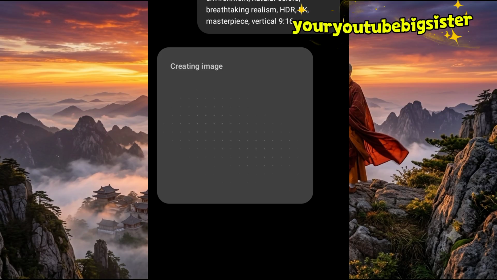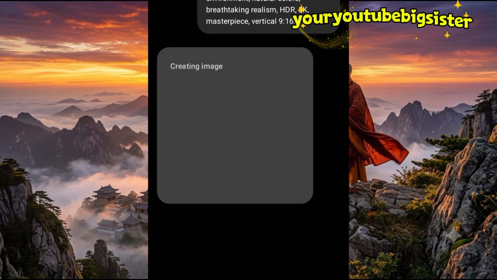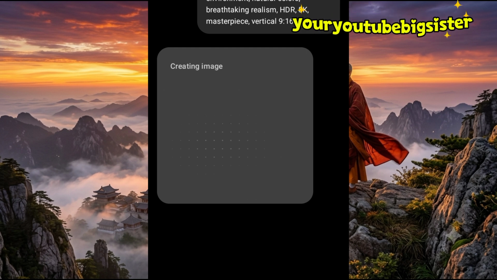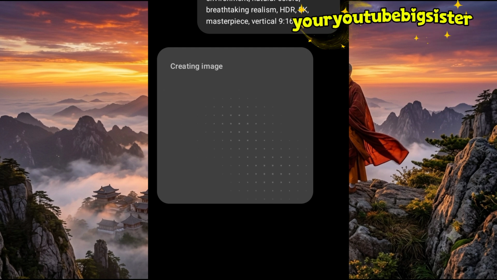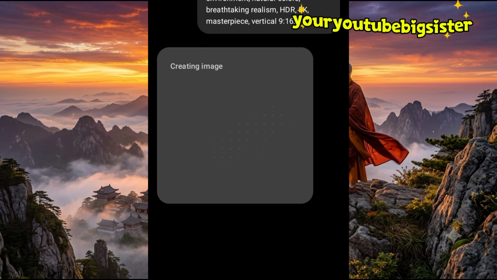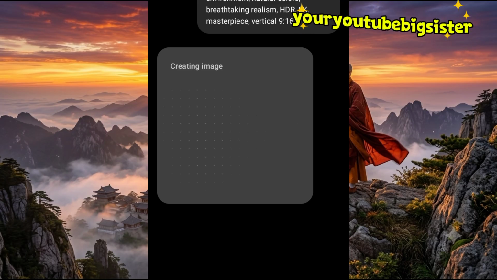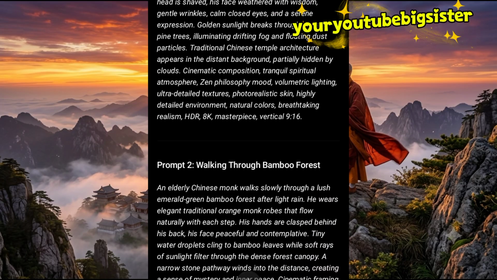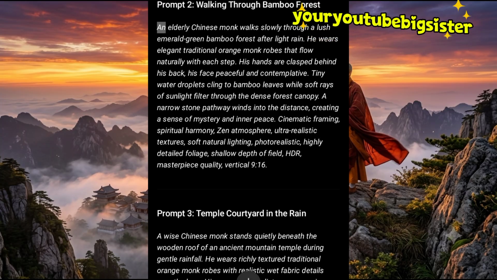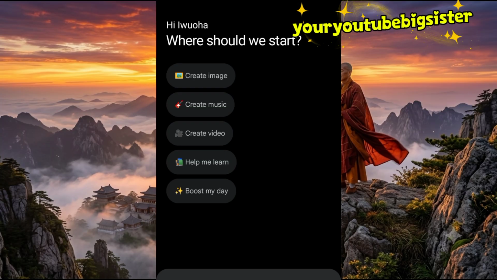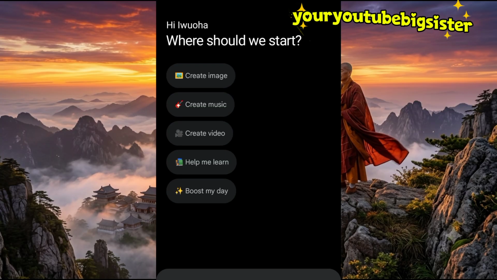So for those of us that don't want to generate with ChatGPT, before you guys say that I'm wicked, let me go ahead and generate it with Google Gemini. Let me show you how you can generate with Google Gemini. So I'll just copy the second image prompt, then I'll head over to Google Gemini. So we are here in Google Gemini.